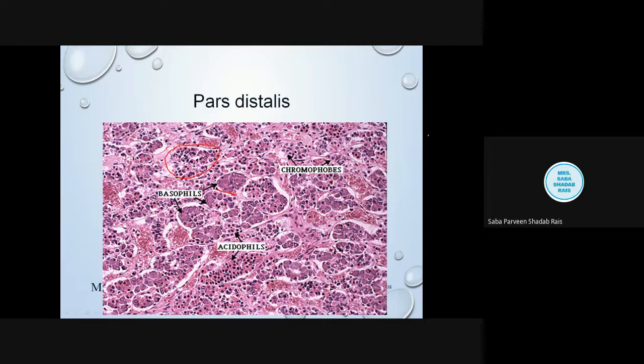Now there are various types of secretory cells. We had already discussed that the chromophils and basophils are the main cells of this particular pars distalis portion when we talk about hormonal secretion. The main hormones produced by the chromophils are growth hormone, adrenocorticotropic hormone, thyroid stimulating hormone, follicle stimulating hormone, luteinizing hormone, and prolactin. All these hormones are produced by your chromophils.